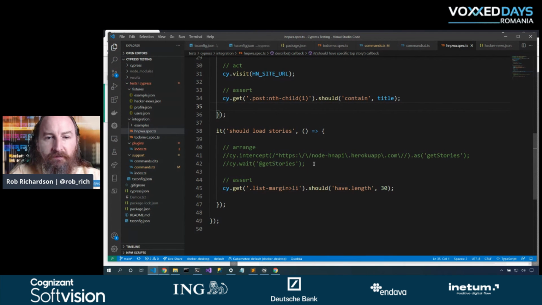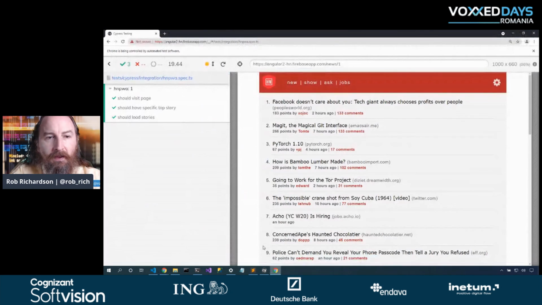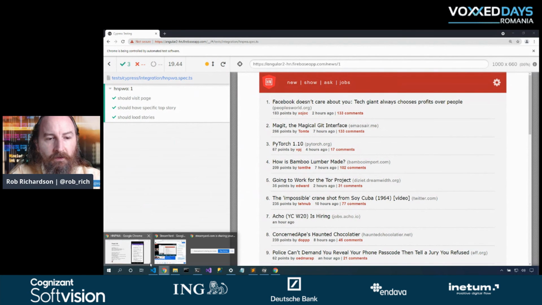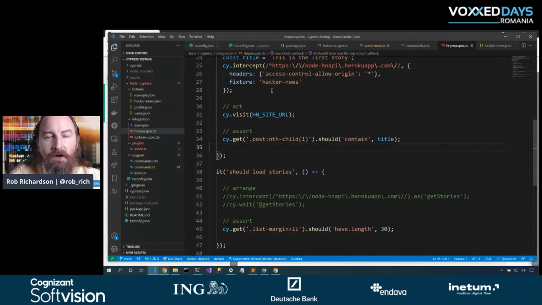Now, if this request took a really long time, I could mark this as a specific name and then choose to wait for that. But by default, its current timeout is fine. And so we see that our test passed just fine. So in this case, we were able to run one test that mocked out the results and one test that loaded the real results. So we wouldn't pretend that we knew how that API worked.